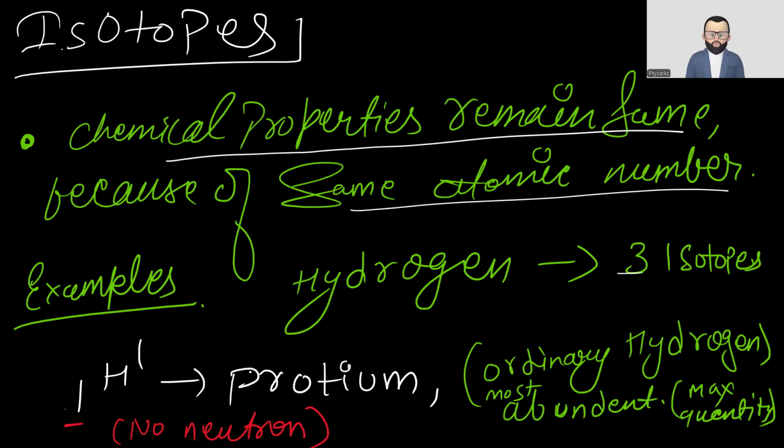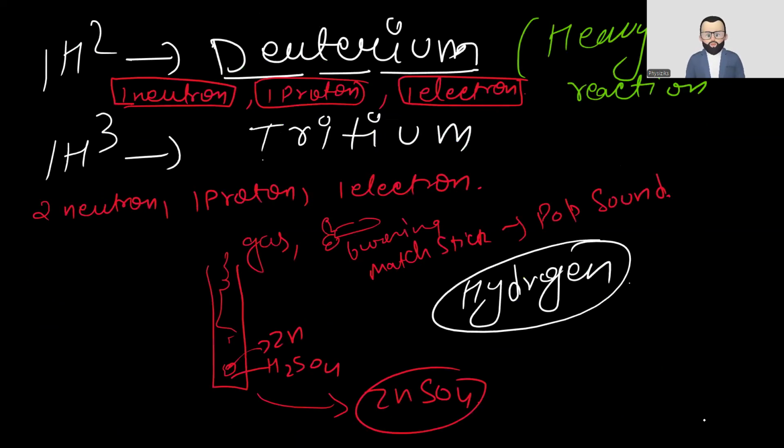Hydrogen has three isotopes. There is 1H1, with no neutron. That is ordinary hydrogen, the most abundant, present in maximum quantity on the earth. Now 1H2 is deuterium. It has one neutron, one proton, and one electron. It is heavy hydrogen. 1H3 is tritium. It has two neutrons, one proton, and one electron.